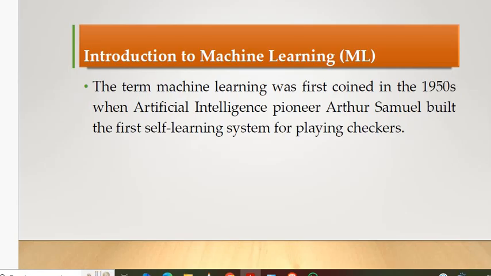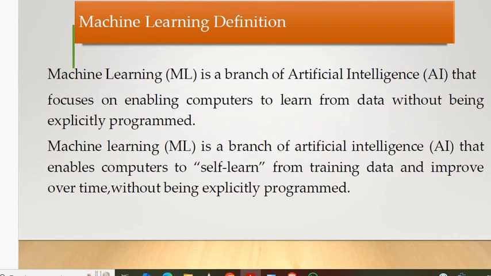The term was coined in the 1950s by Arthur Samuel, who invented the word machine learning. In the 1950s it was a self-learning system for playing checkers. He developed that system in the 1950s. That is the first machine learning concept. So what is machine learning?